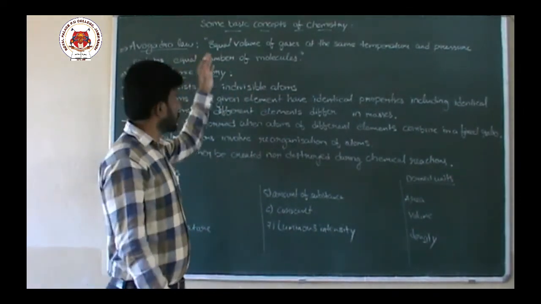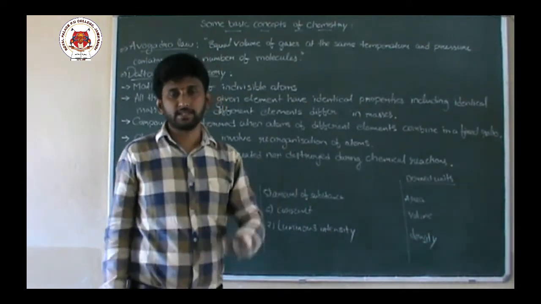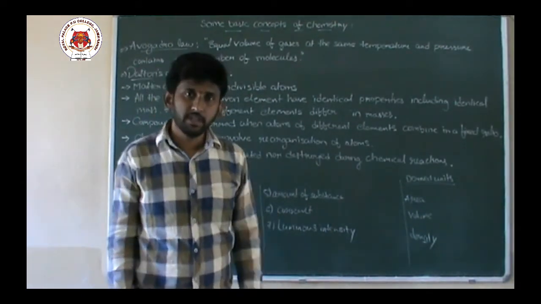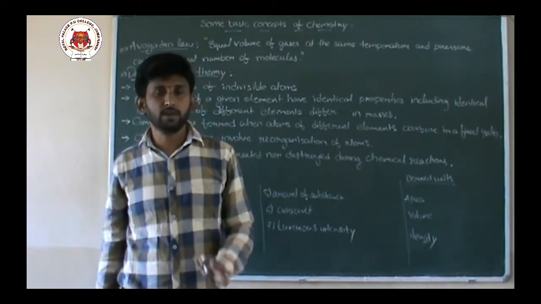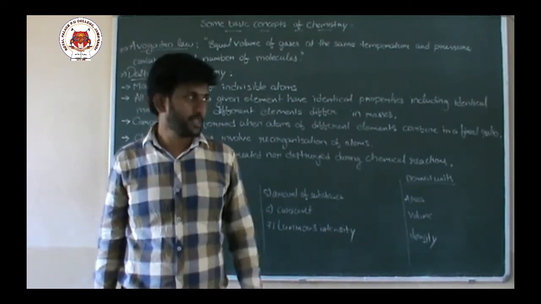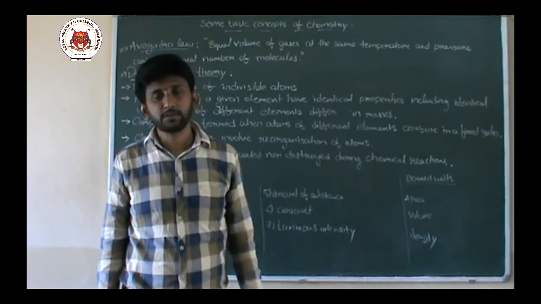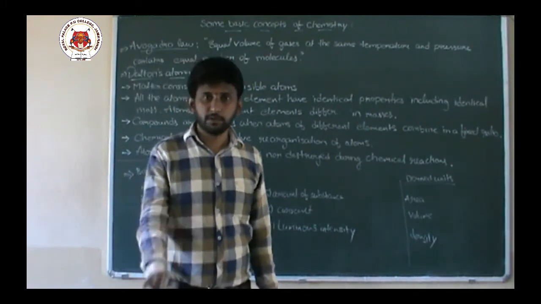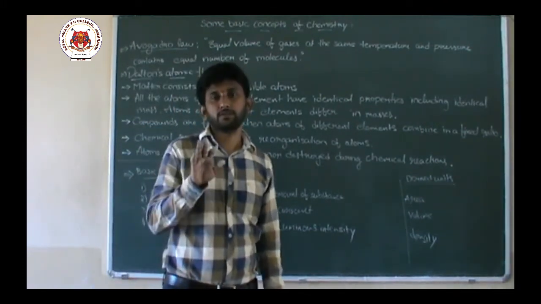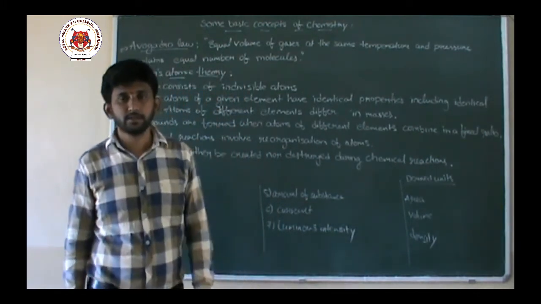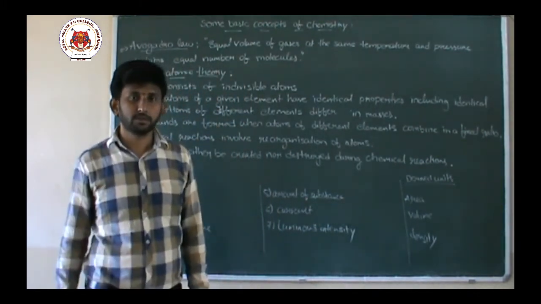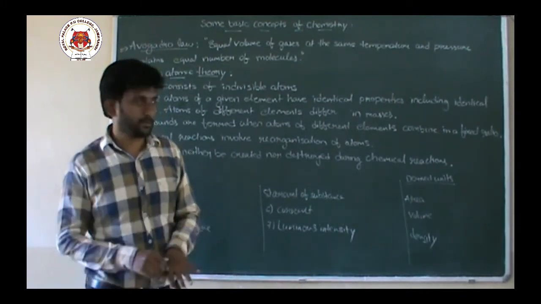So if you take equal volumes of gases at STP, then they contain an equal number of molecules, as you know from the Avogadro number. The Avogadro number is 6.022 × 10^23 molecules. So 22.4 liters of any gas contains how many molecules? It contains 6.022 × 10^23 molecules.